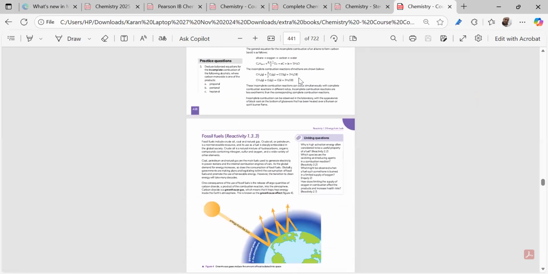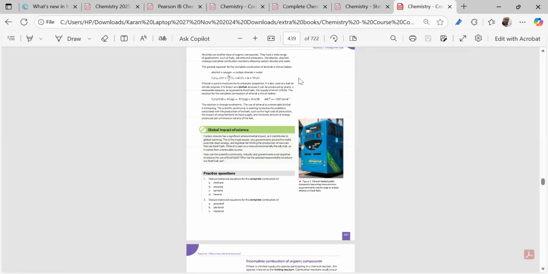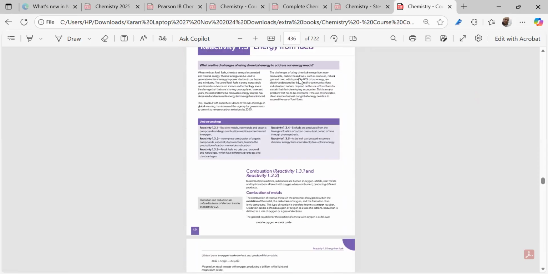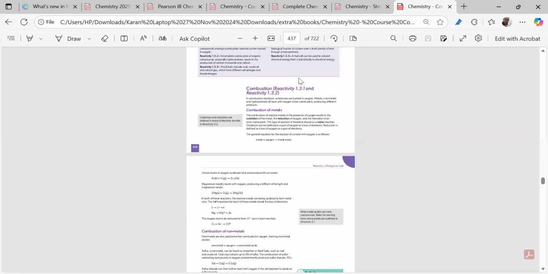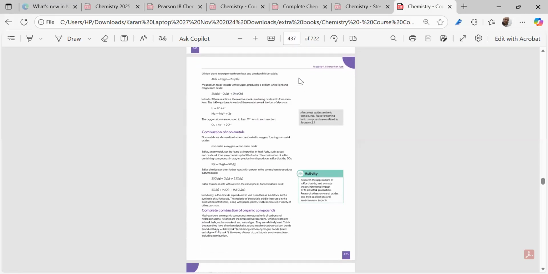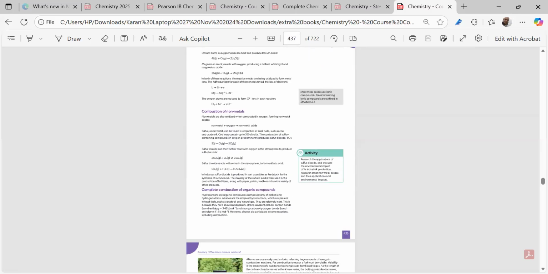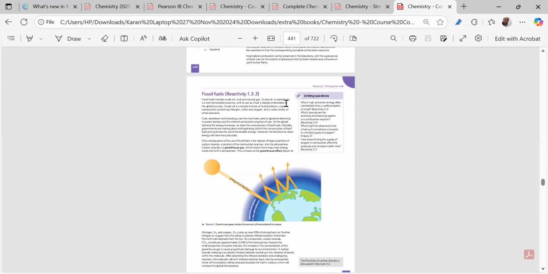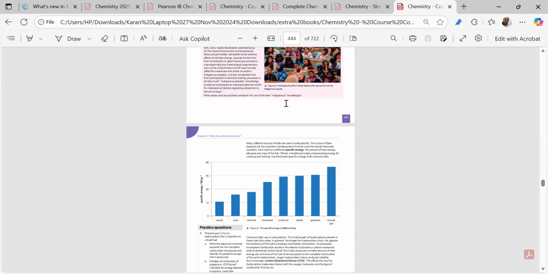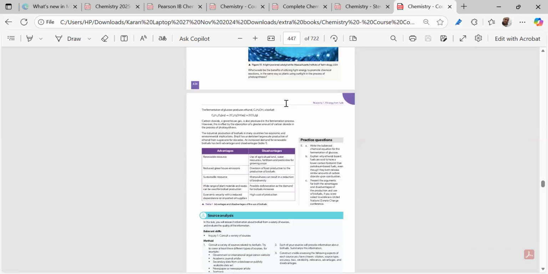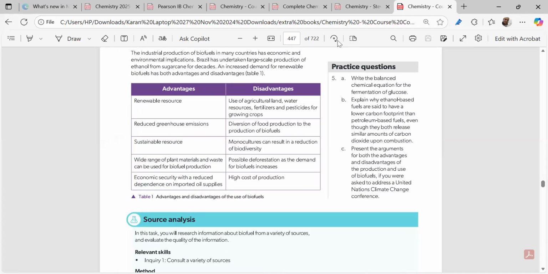So if you see this chapter, this is R1.3.3 and R1.3.1 and R1.3.2. Do you get my point over here? So it's a very, very important point. We have to know that biofuels are very important for our financial security, for our environment, and overall this will be helping us to keep the oil reserves for future generations. That's the sustainable part. So this is a very important topic on IB.